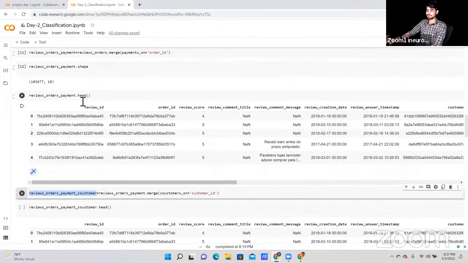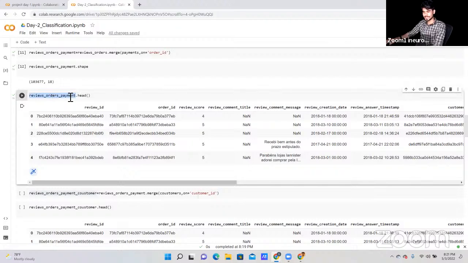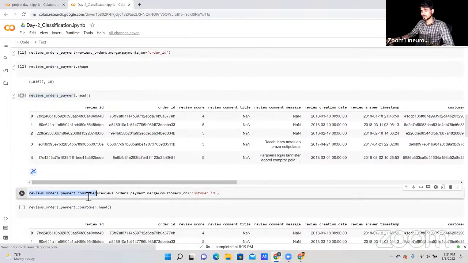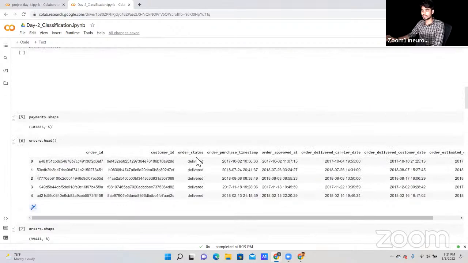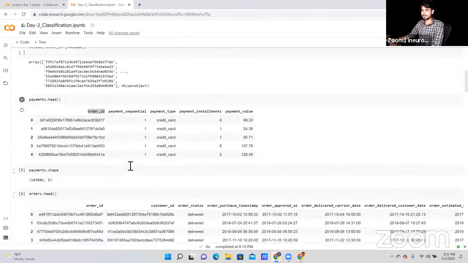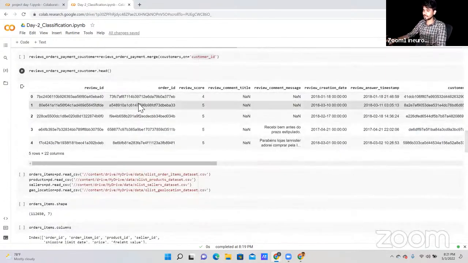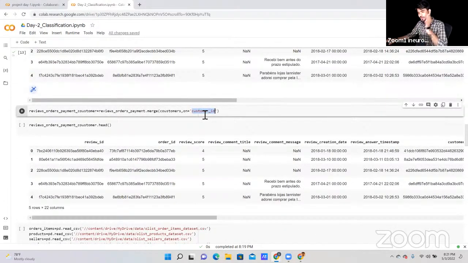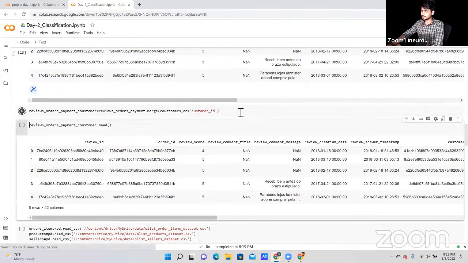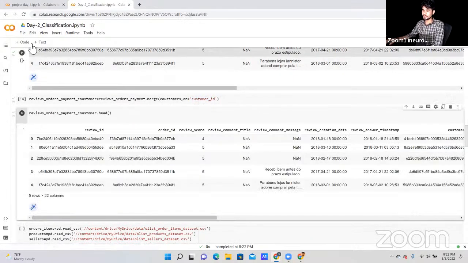So now we have merged our review data, order data, and payment data. Three datasets we have already merged. Now again I'm going to merge the next data, customer. I'm going to merge our customer data on the customer ID basis. As you can see in our customer data, I have customer ID. On this basis, I'm going to merge our review, order, payment data with customer. After merging this data, let me check the shape of this data.